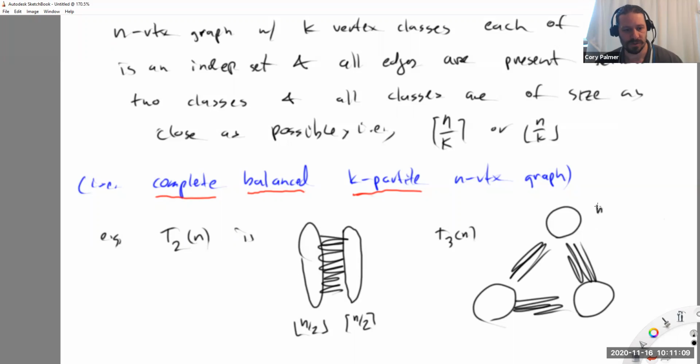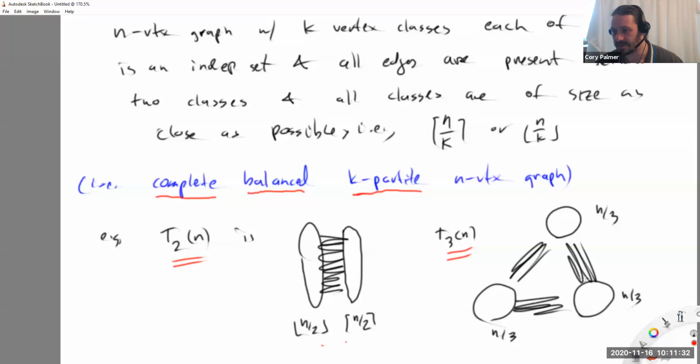Now here I'm just going to write n over 3 for each of these, because if you're careful here and think about this for a moment, there's only one T2n. But T3n, depending on n, there's a couple of varieties here. All three classes might be of the same size. I might have one class that has one extra vertex.